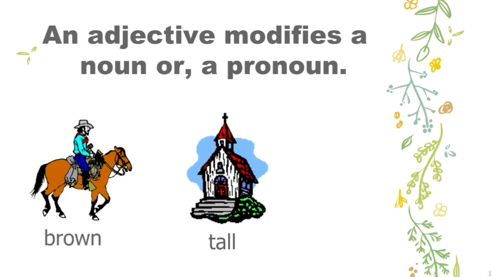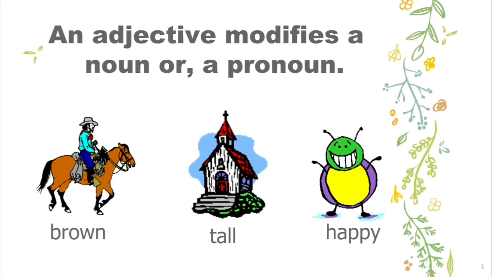It is talking about the noun church. Here you can see a happy face. I am happy. Here I is a pronoun. And I am happy is describing me, the pronoun, isn't it? So it is the adjective.